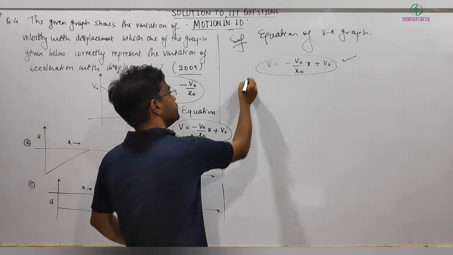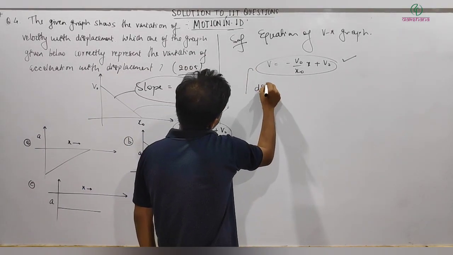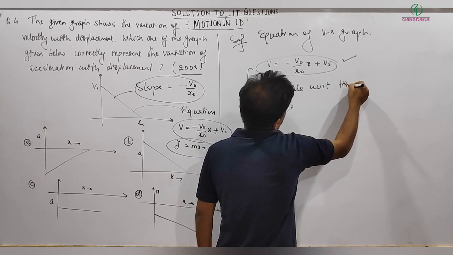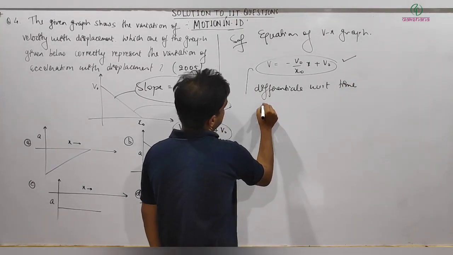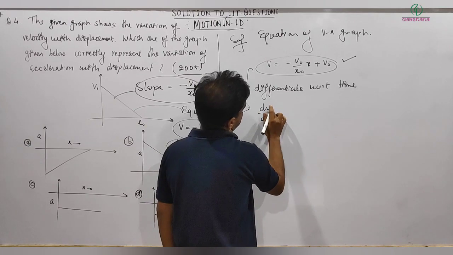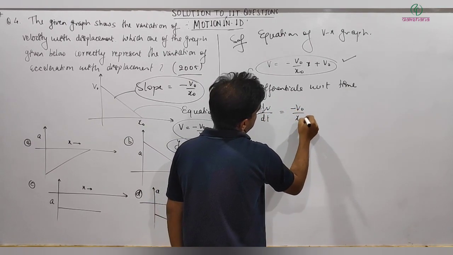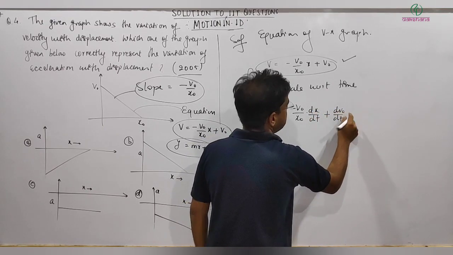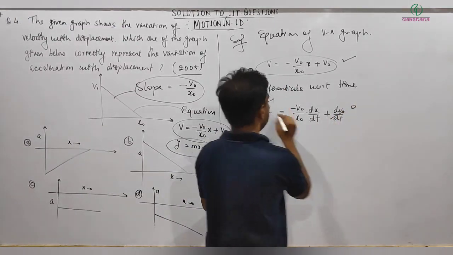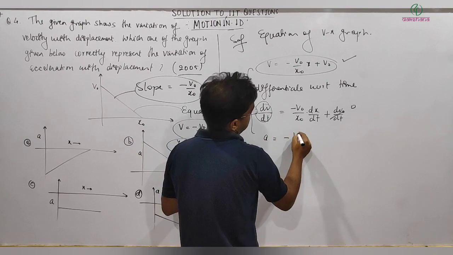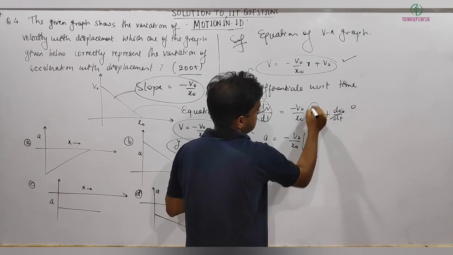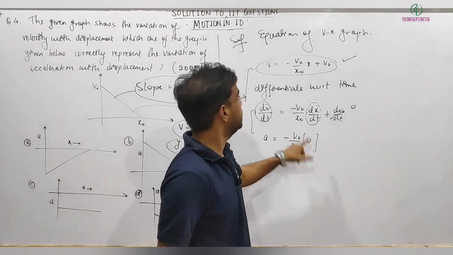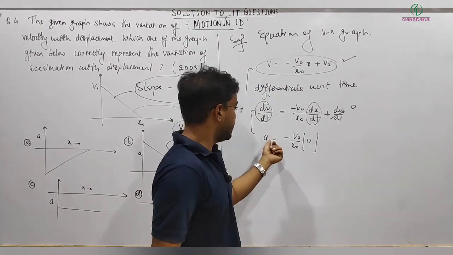Displacement, position. So what we will do? We will differentiate it with respect to time. Differentiating, dV by dt is equal to minus V naught by X naught into dx by dt plus dV naught by dt. Because V naught is constant, this quantity will be 0. This is acceleration, minus V naught by X naught, and what is dx by dt? This is velocity.